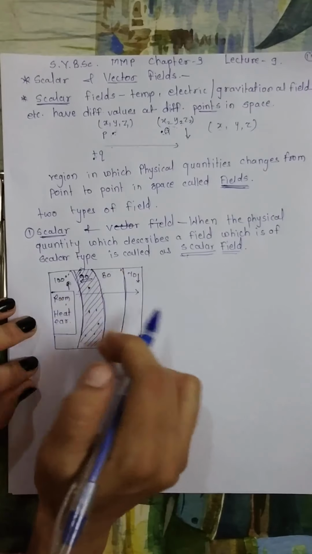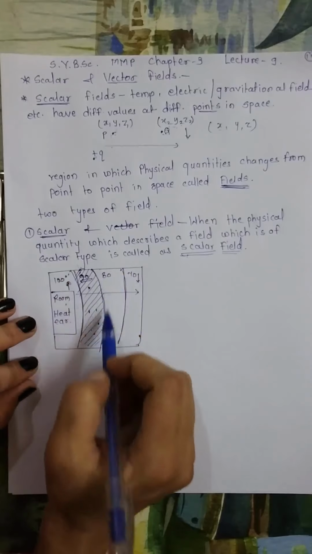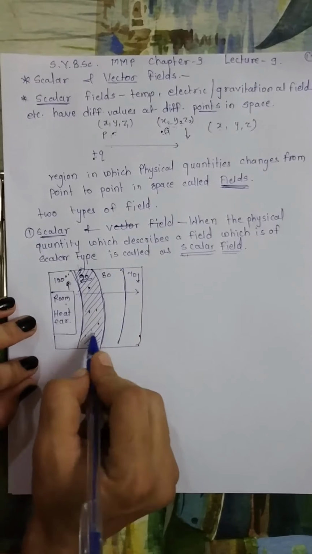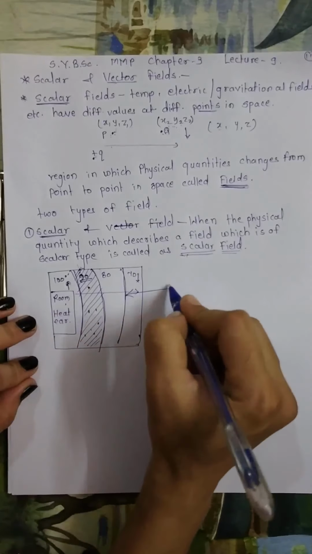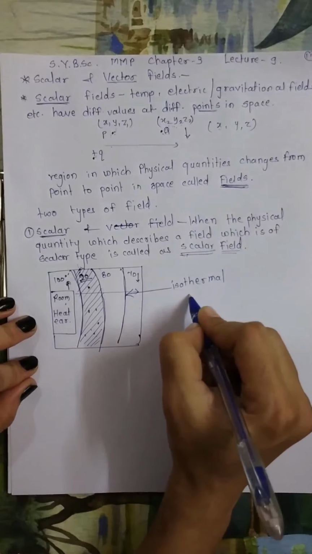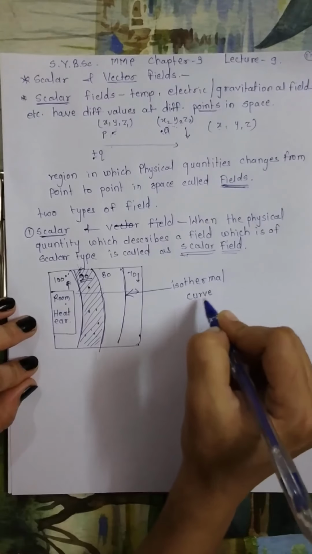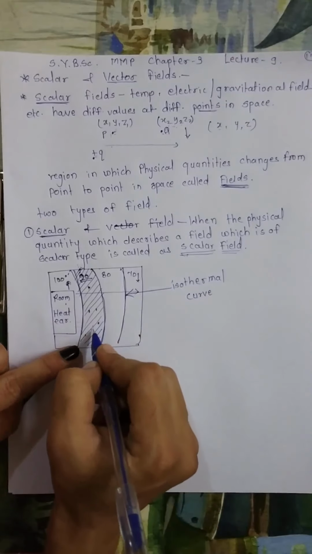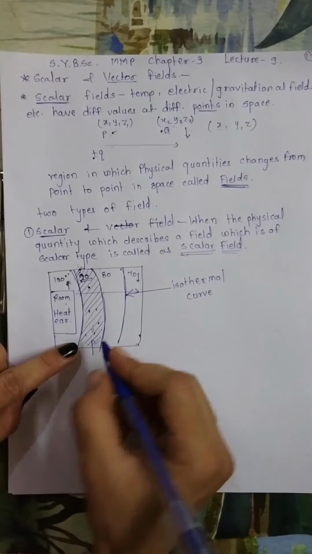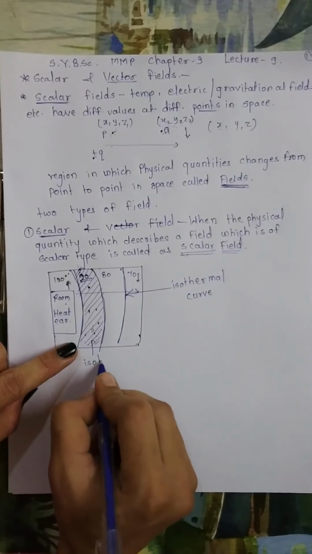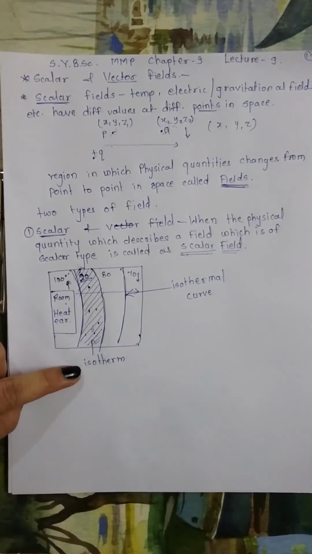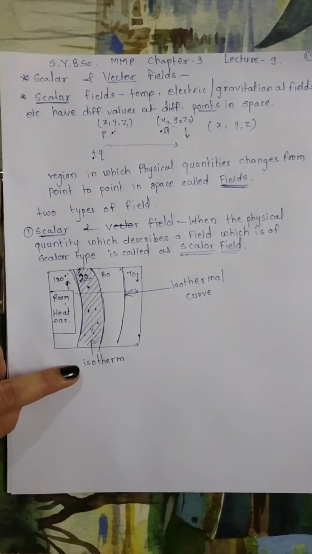Now in this temperature field, I have drawn regions which have constant temperature curves, and these curves are known as isothermal curves. The region in which the temperature is constant is known as the isotherm, also known as the equitemperature, and in thermodynamics this is known as the isotherm. So graphically, a scalar field can be represented by these contours.